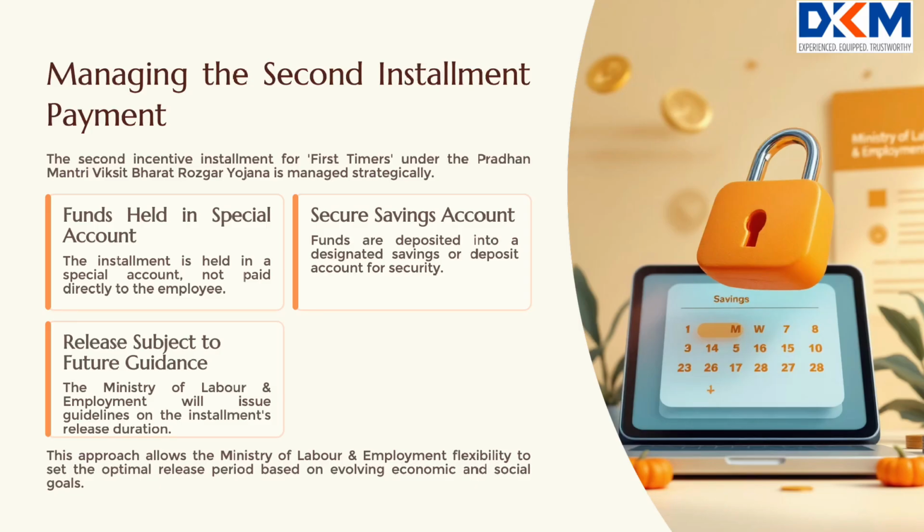How is the second installment handled? The installment is held in a special account, not paid directly to the employee. Funds are deposited into a designated savings or deposit account for security. The second installment is held in a designated savings or deposit account for a period as specified in future guidelines issued by the Ministry of Labor and Employment.